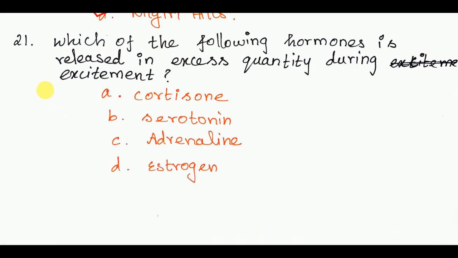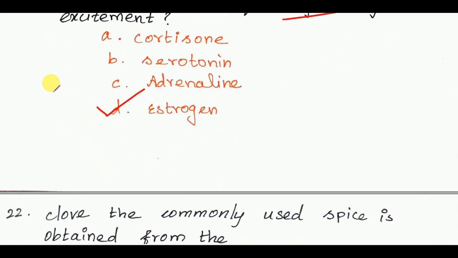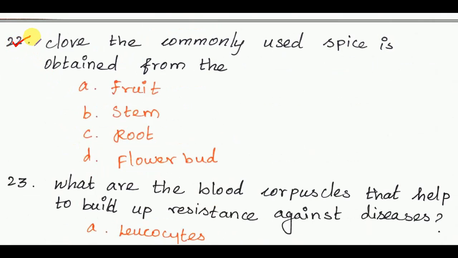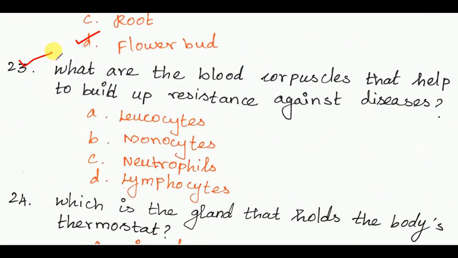Next, 21st. Which of the following hormones is released in excess quantity during excitement? The answer is option D, estrogen. Next, 22nd. Clove, the commonly used spice, is obtained from the flower bud.